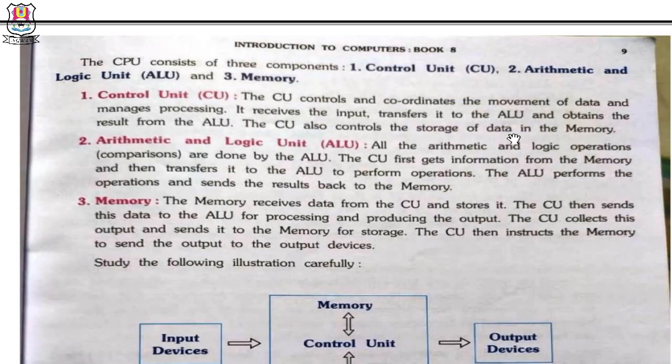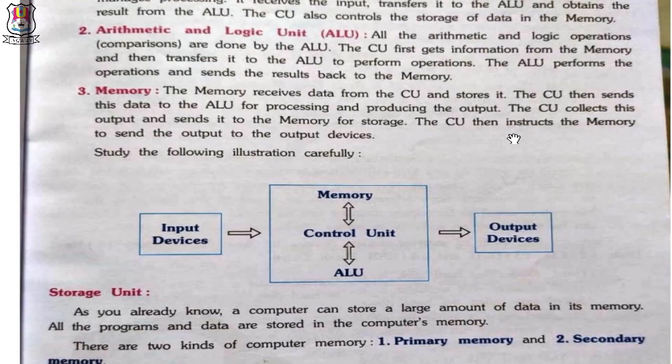Number 3, memory. The memory receives data from the CPU and stores it. The CPU then sends this data to the ALU for processing and producing the output. The CPU collects this output and sends it to the memory for storage. The CPU then instructs the memory to send the output to the output devices.